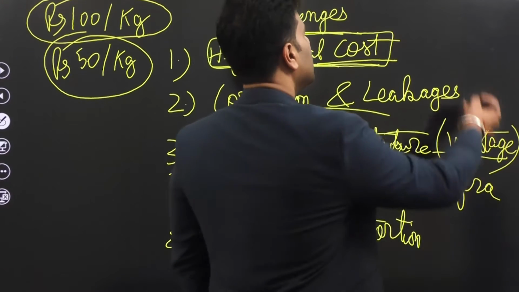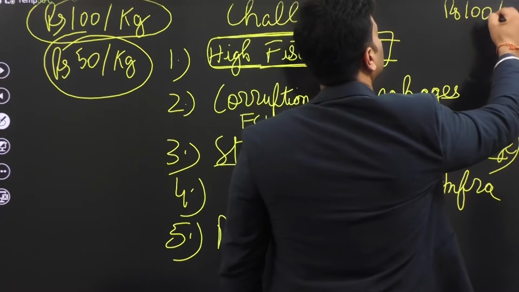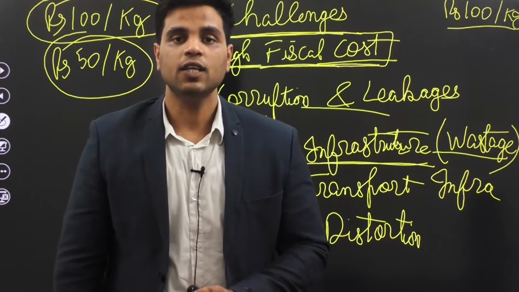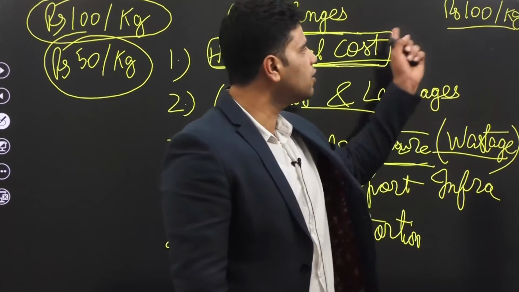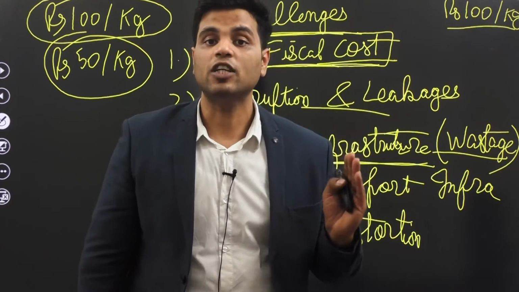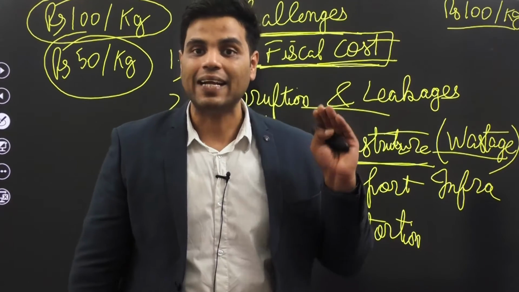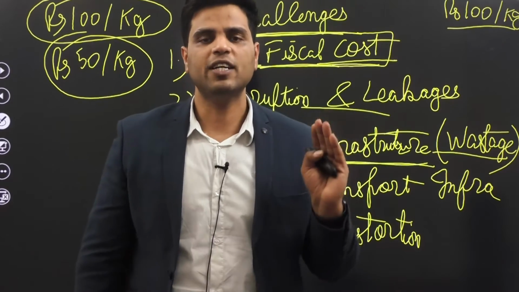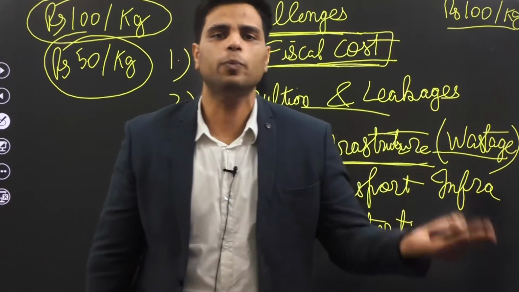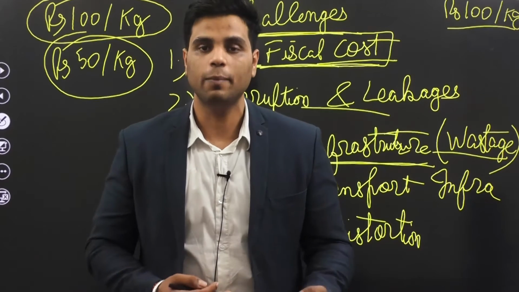Well, in direct subsidy, government says that wheat will be sold everywhere at this price only, 100 rupees per kg. Everywhere. The eligible beneficiaries will also have to purchase wheat at 100 rupees per kg only. But what government will do is government would directly transfer 50 rupees in the bank accounts of these beneficiaries, right? So government is directly providing you money. So in a sense, government is giving you 50 rupees and you are spending 100 rupees. So in a sense, you are just spending 50 rupees extra. So both these situations are same for a consumer, for an eligible beneficiary.